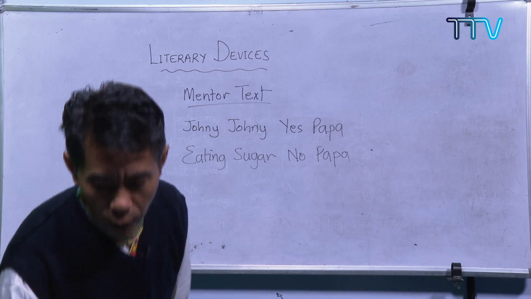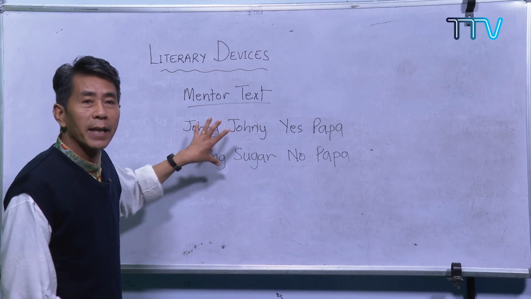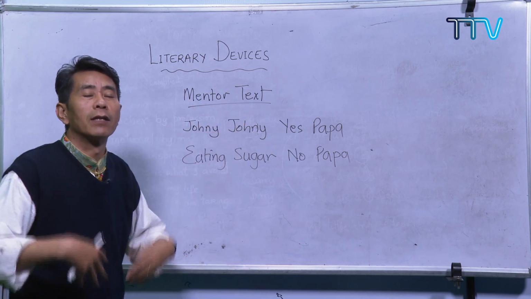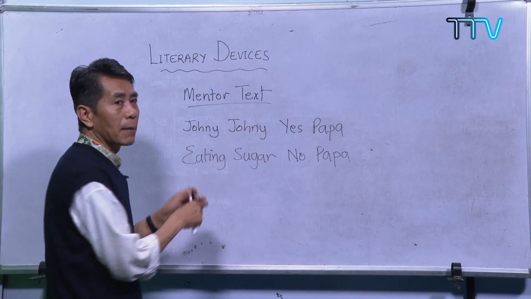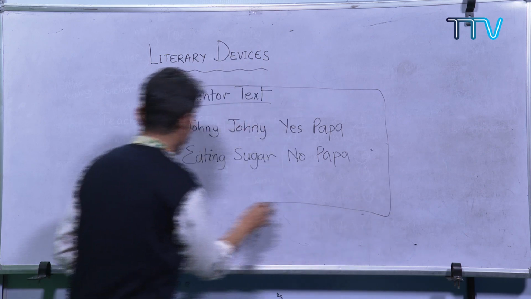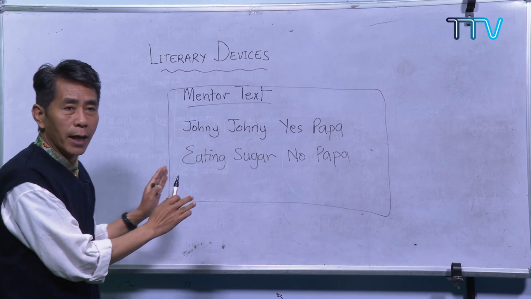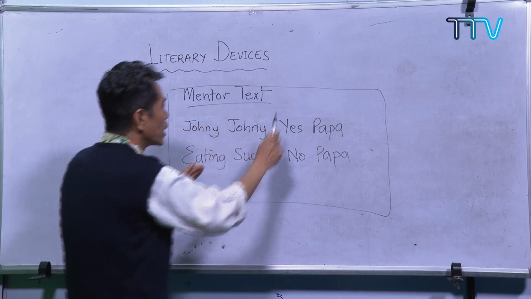Now, for those who are beginners, this can be your mentor text. If you are not familiar with writing a poem, first you have to take an example of one very beautiful poem, which is just like a sample. This is a very good nursery rhyme. Now what you do is study this poem, Johnny, Johnny, yes, Papa.